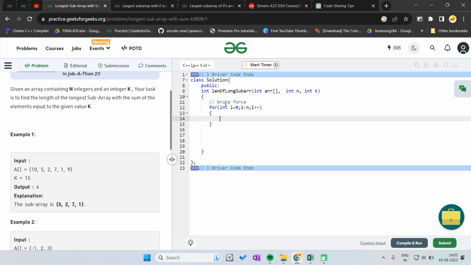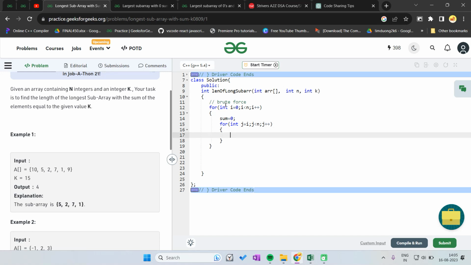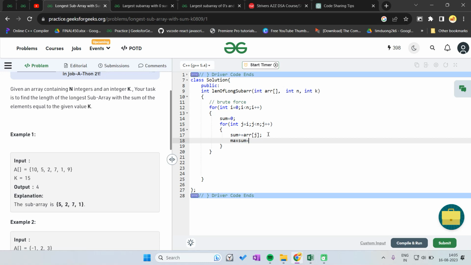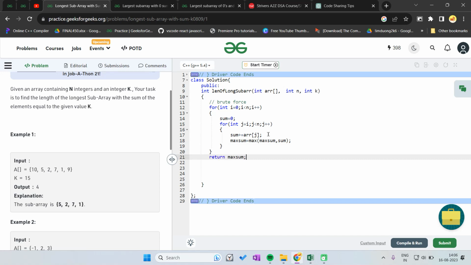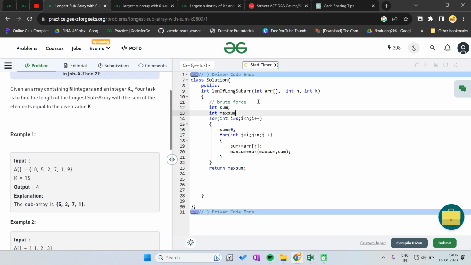And sum equal to 0, and for j equal to i, j less than n, j plus plus, and sum plus equal to arr[j], and max sum equal to max of max sum and sum, and then we have to return max sum as the answer.